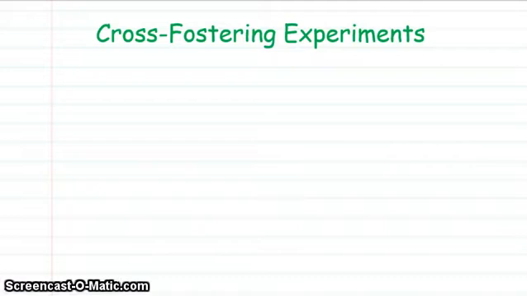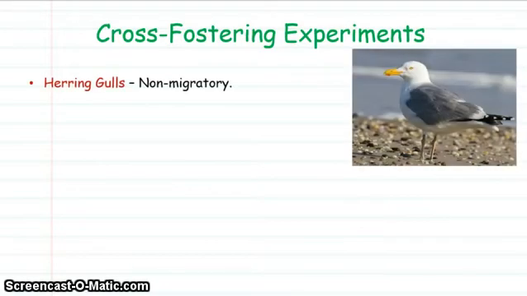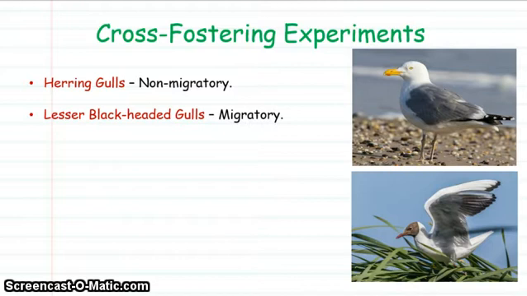If we now have a look at some cross-fostering experiments, we can compare innate and learned behaviours in terms of migration. Herring gulls, for example, are non-migratory birds, but lesser black-headed gulls are migratory.